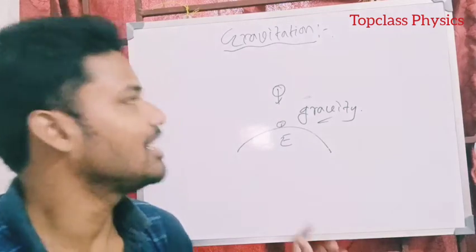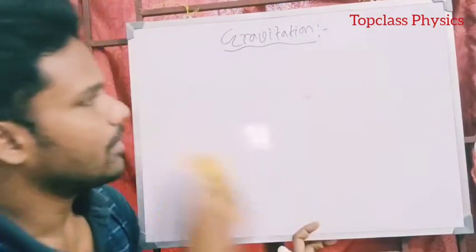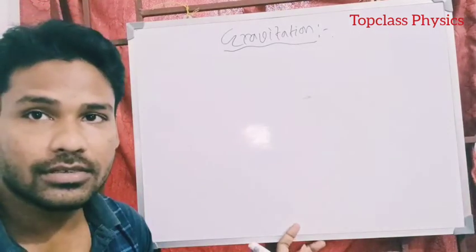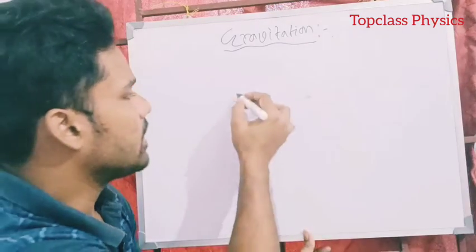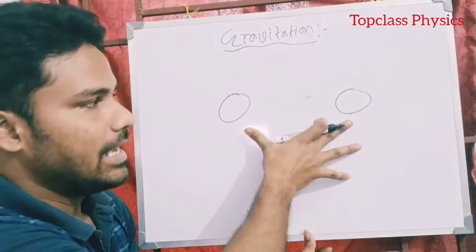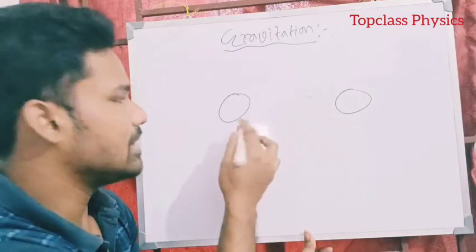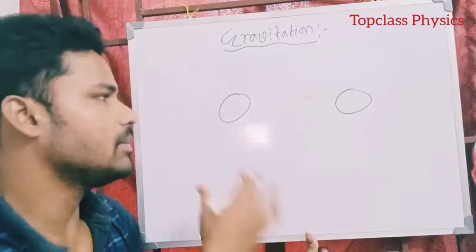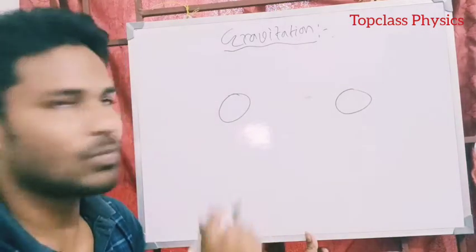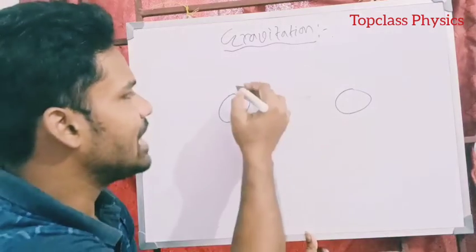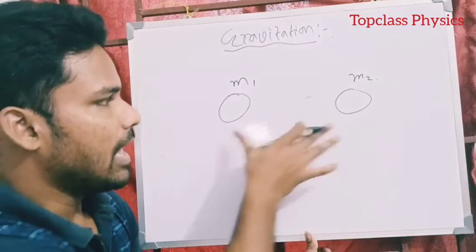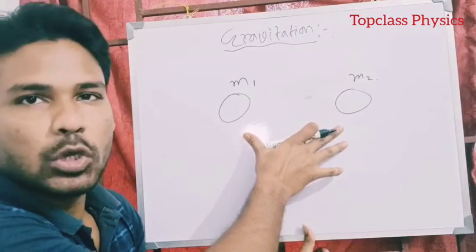No? Okay. So let's take this whiteboard. Let's consider this whiteboard is our universe. And we know the universe has many stars, many planets, whatever. So if I take any two masses, maybe these are stars, maybe planets, maybe human beings or any animals, and as we know, we are also part of our universe. So these are any two non-zero masses, M1 and M2. They feel a force, that is an attractive force towards each other.